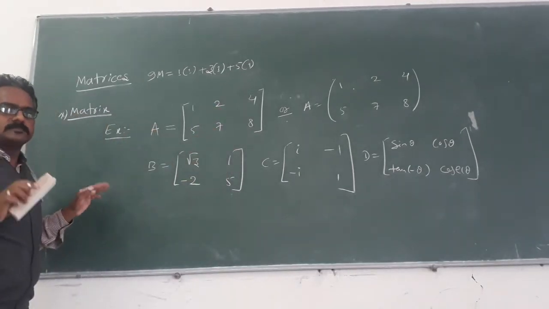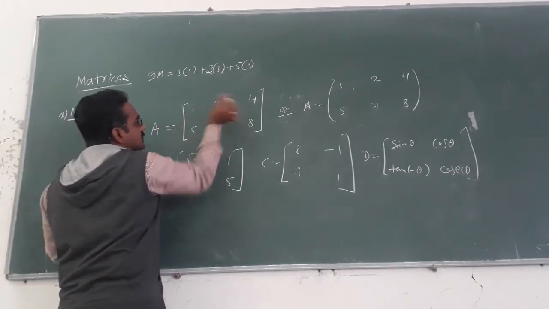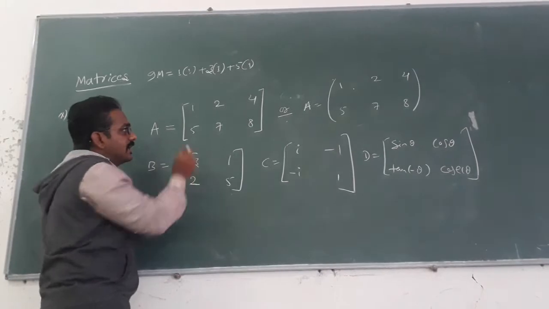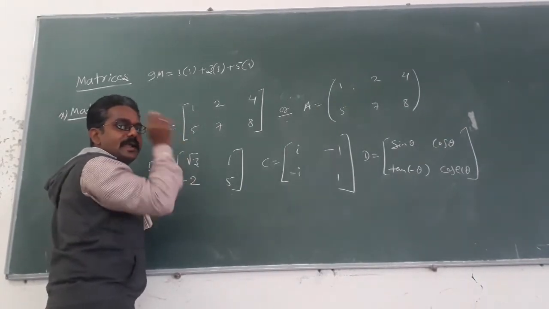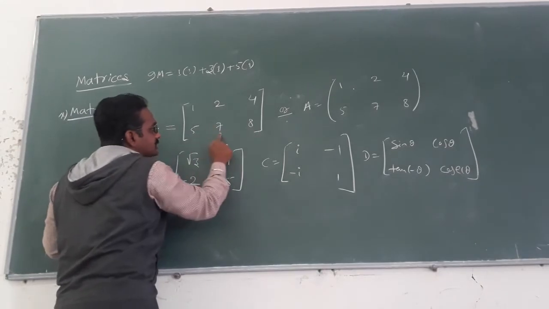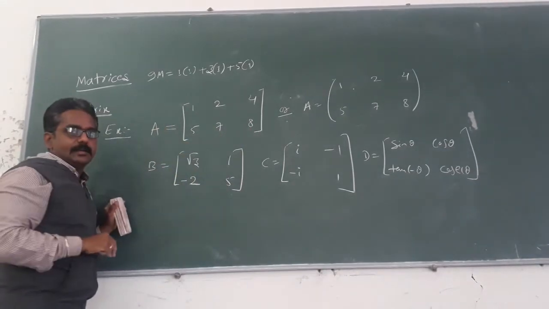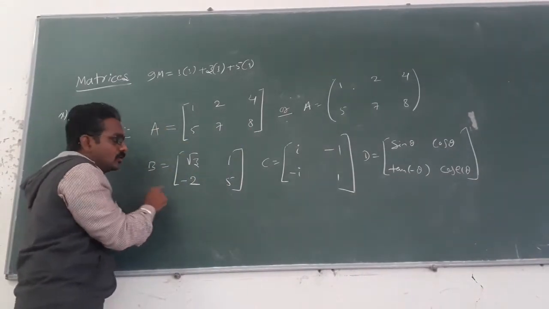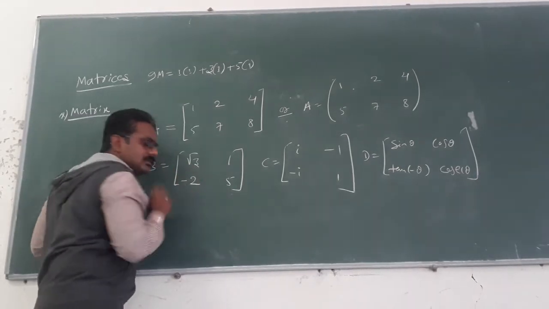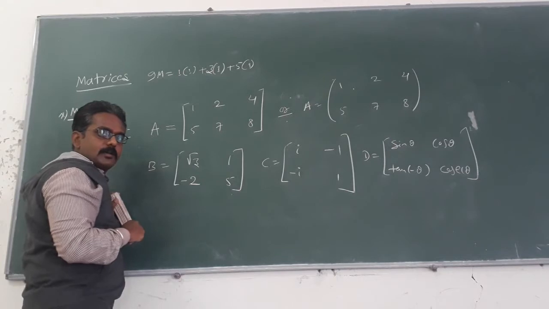Nothing. Just take some distance or some gap between each element. You are going to write or represent the matrix. Matrix A equals 1, 2, 4, 5, 7, 8. This is the method. Matrix B equals root 3, 1. Next, minus 2, 5. Got the point?